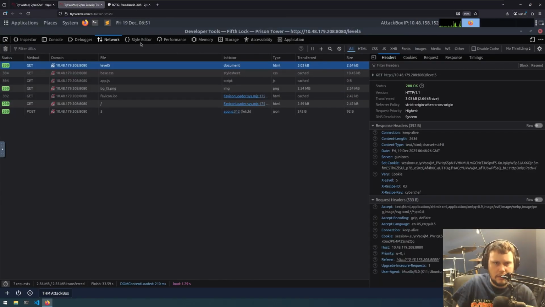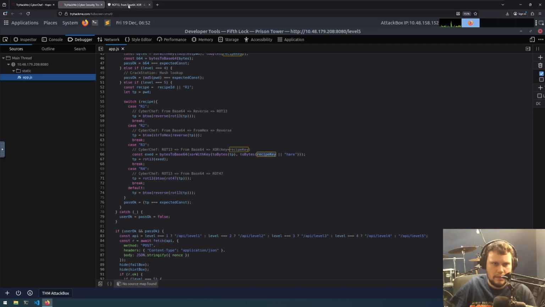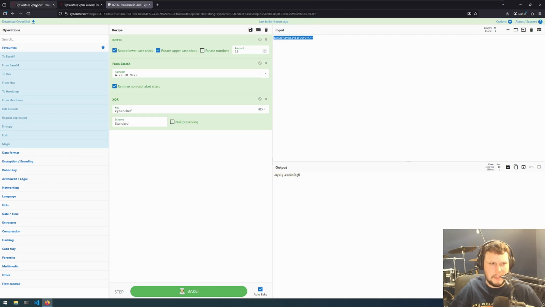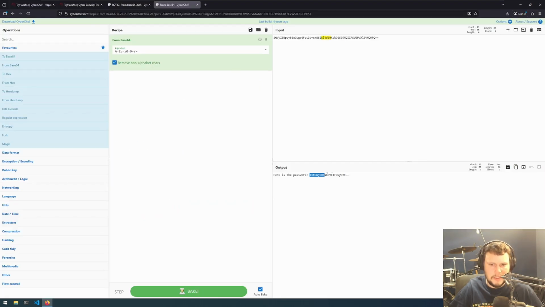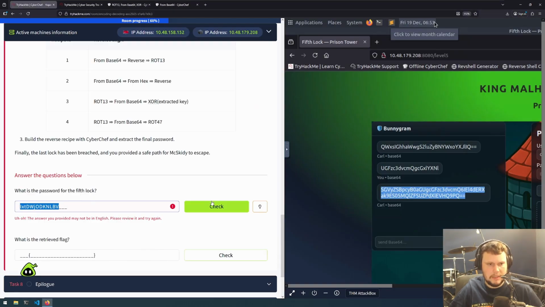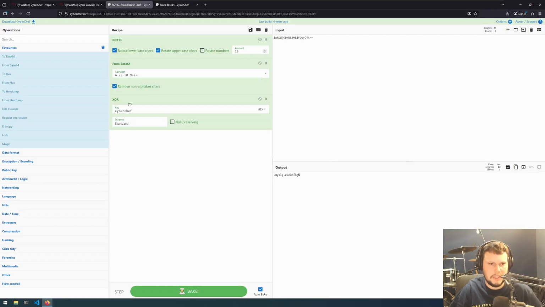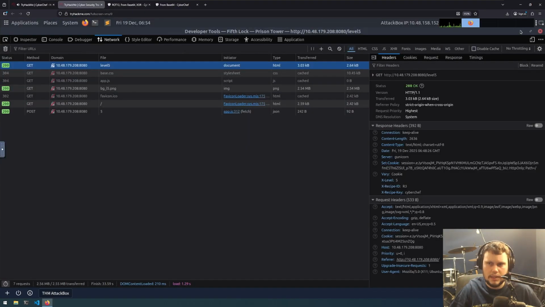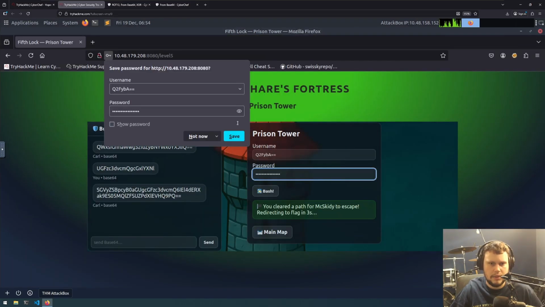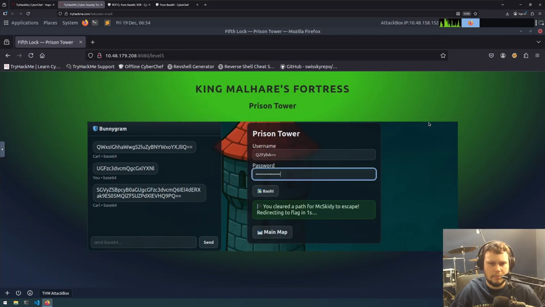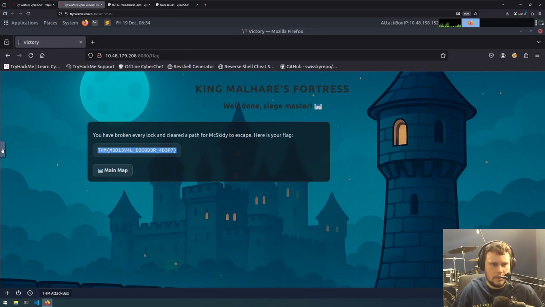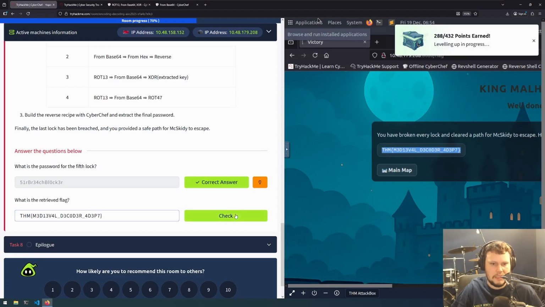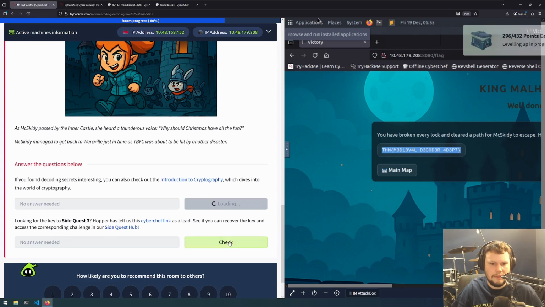Okay, that's not there. Let's go back to the debugger. So rotate 13, from base64, XOR key. Maybe it's asking for this for the first question. Just putting this back here to make sure I got the right thing. That doesn't work. CyberChef is the key. I forgot to do this again: UTF-8. There we go. Put that password here, paste that in and submit. And there we go. Now the flag should pop up soon, which it did right here. So we will copy that and paste it here, and that is everything complete.